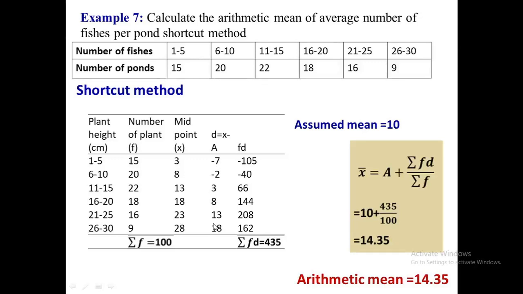Like 3 minus 10 is giving minus 7, 8 minus 10 is giving minus 2, 13 minus 10 is giving 3, and so on. And in the next column, we will write the product of this deviation along with their respective frequency. And the total of these products is 435. And if we put these values in the formula, we will get the average number 14.35. So we can say that on an average per pond there are 14.35 fishes present.